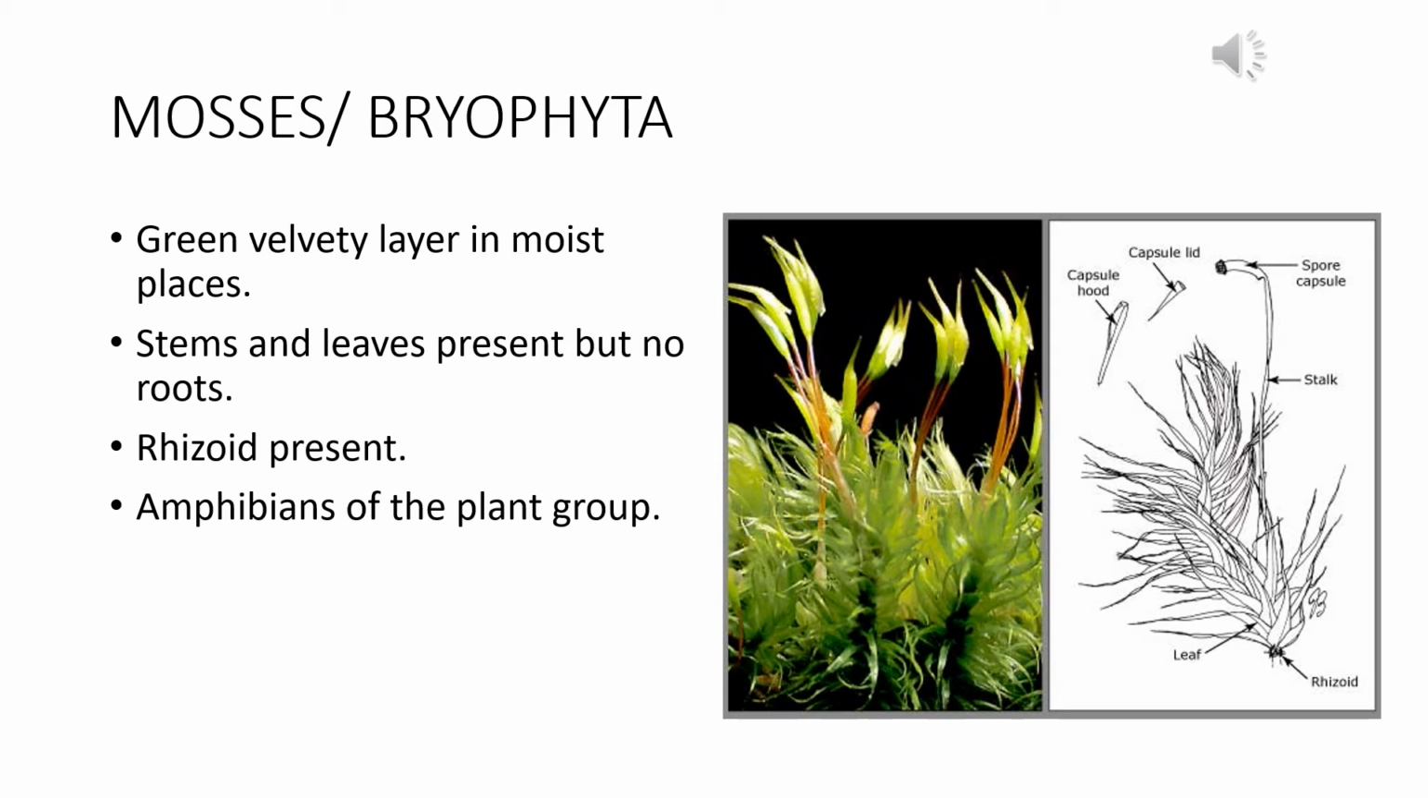The mosses or the bryophytes are also called the amphibians of the plant kingdom because although they are terrestrial plants, for the process of reproduction they need water because the male spores that are produced by the mosses or bryophytes need water for swimming. So since they are present in both land and the aquatic environment, they are called the amphibians of the plant group.